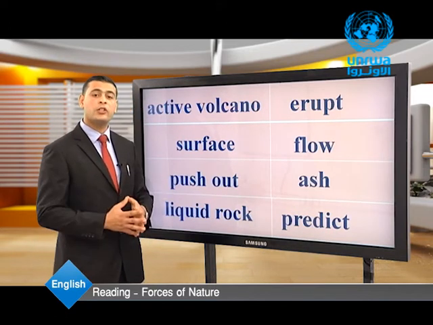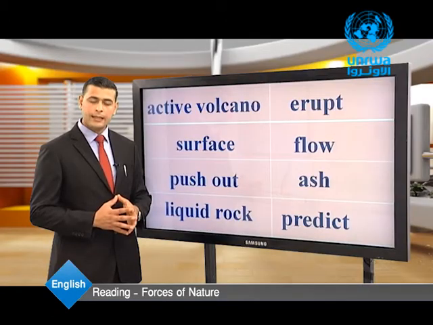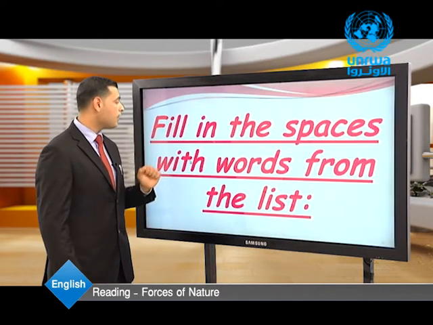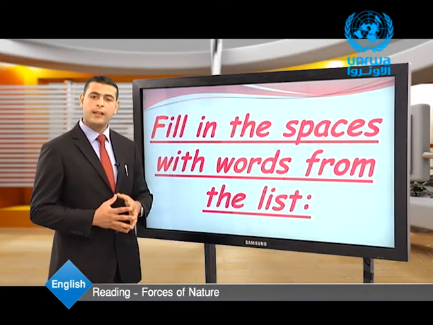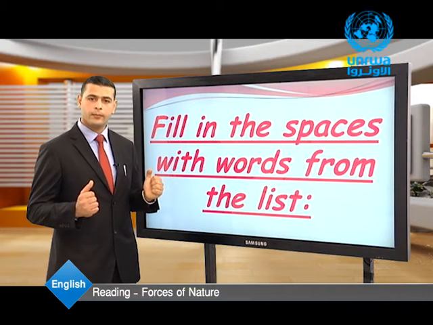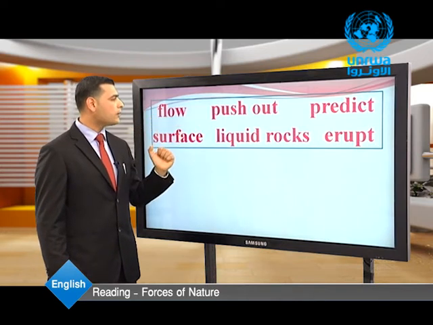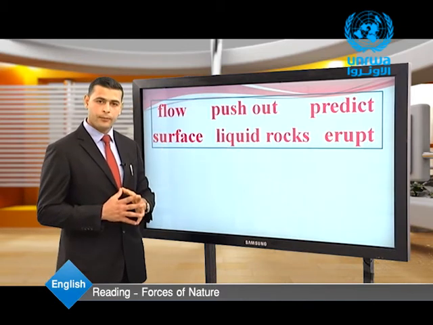So let's read the words again. Active volcano, surface, push out, liquid rock, erupt, flow, ash, and finally predict. Now, dear students, after we have learned these words, let's practice them in this exercise, which is fill in the spaces with words from the list. Let's look at the words in the list. We have the word flow, push out, predict, surface, liquid rocks, and erupt.